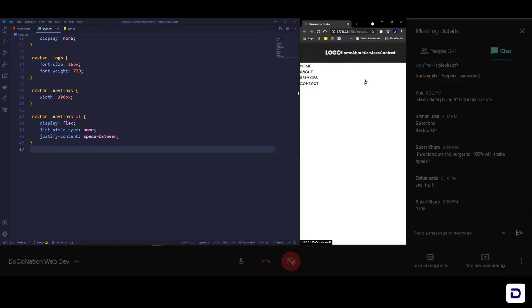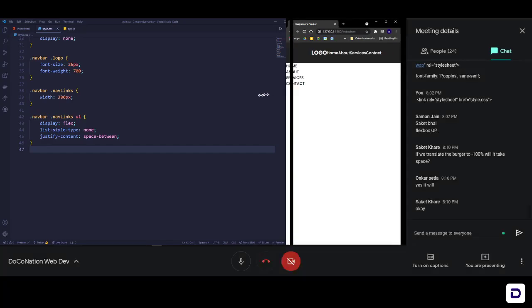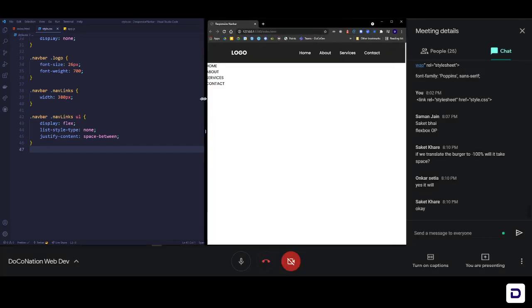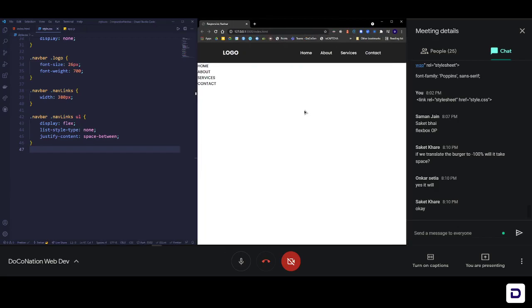It just starts pushing everything towards one side and starts containing all the space, but you are not able to properly see the links or access them. So we don't want that. We want to add that responsive feature, so that whenever the screen size is below 768 pixels, that's the usual tablet breakpoint, it should always become an icon, and then through that icon you should open it.